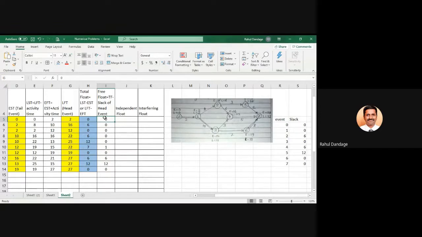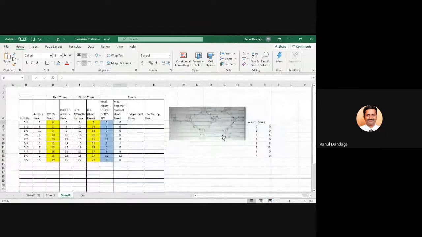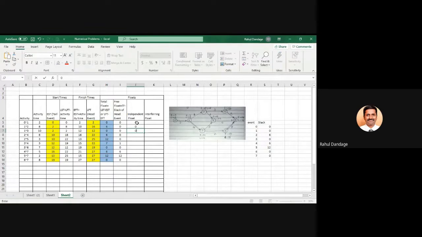So 0 minus, for 0 to 1 activity, which is tail event 0, so 0 minus 0, 0. 1 to 2, 0 minus 0, that is 0. 1 to 3, 0 minus 0. 2 to 4, it is 0 minus 6.